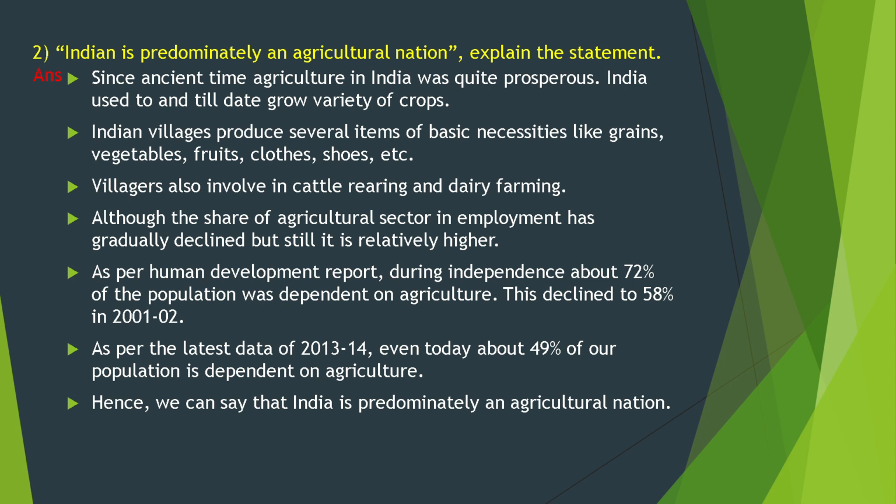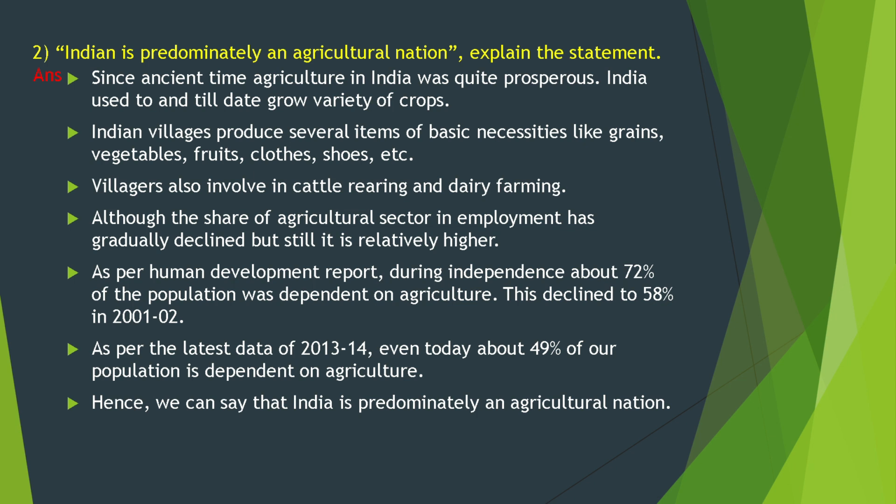India used to grow, and till date grows, a variety of crops. Indian villages produce several items of basic necessities like grain, vegetables, fruit, clothes, shoes, etc. Villages are also involved in cattle rearing and dairy farming. Although the share of the agricultural sector in employment has gradually declined, it is still relatively higher.